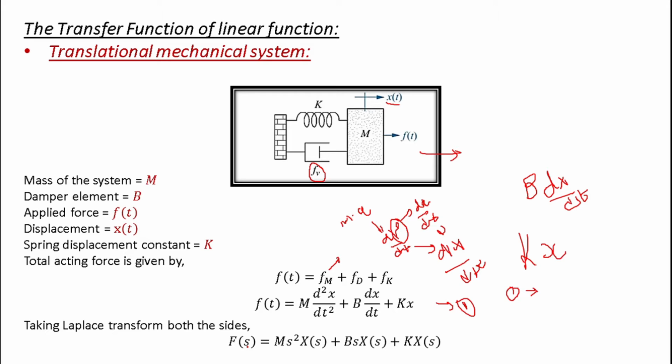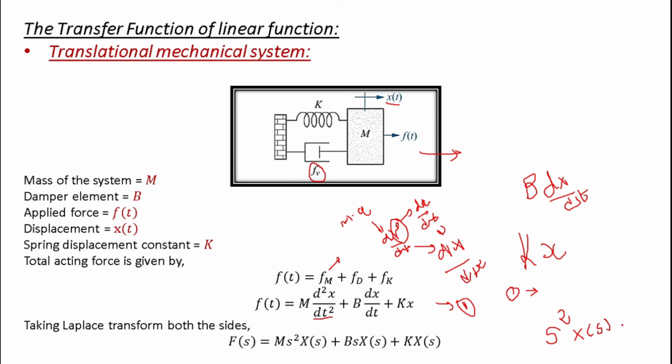The Laplace transformation of m, it is constant, so m can be written outside. The Laplace transformation of d square x by dt square is s square, and the function is x of t, so X of s.